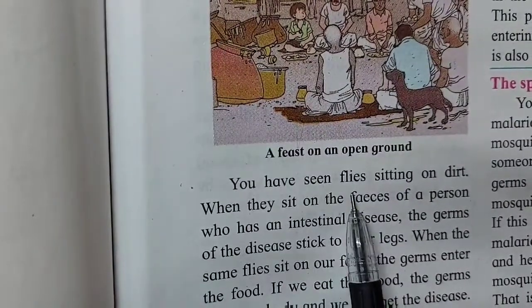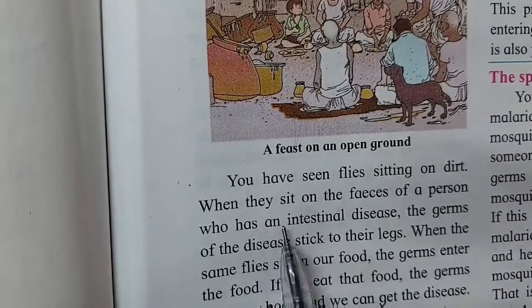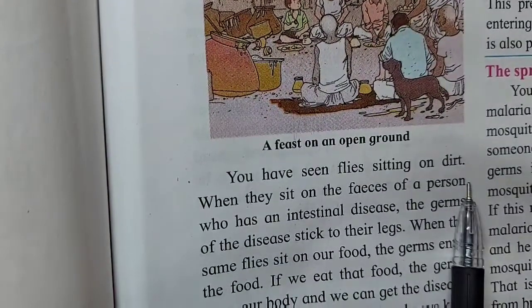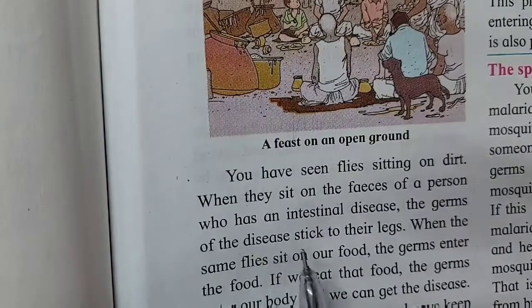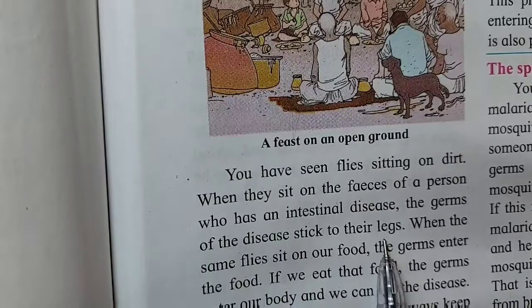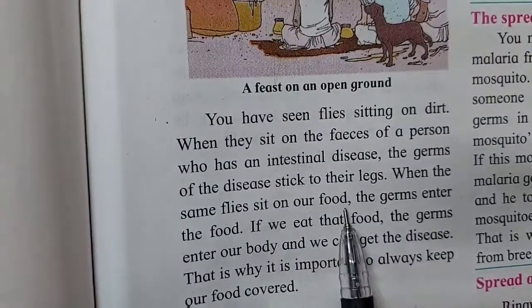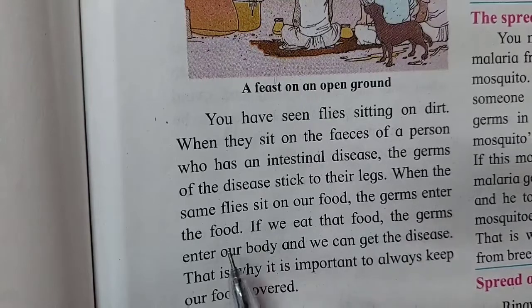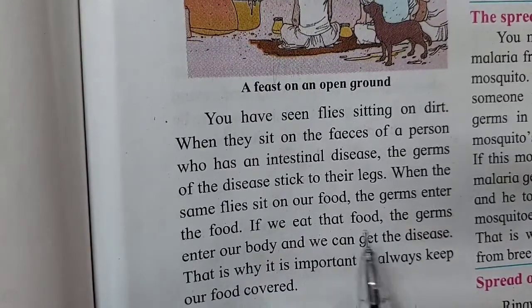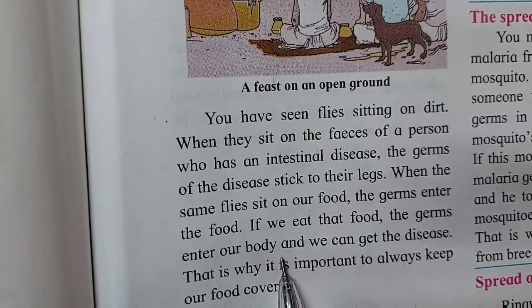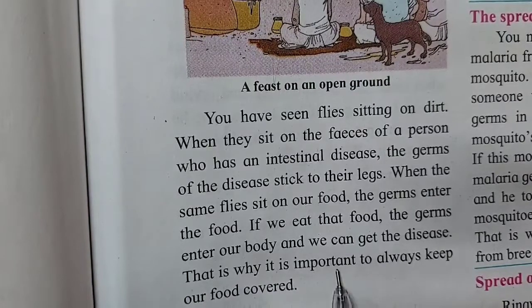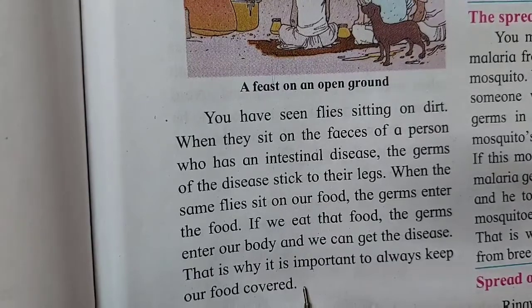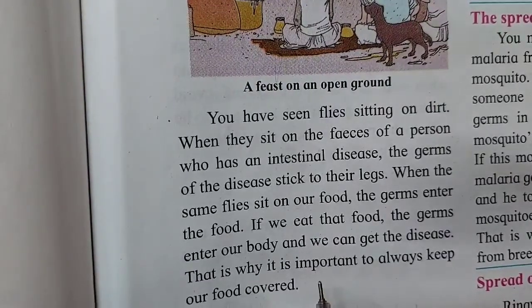You have seen flies sitting on the dirt. When they sit on the feces of a person who has intestinal diseases, the germs of that disease stick to their legs. When the same flies sit on our food, the germs enter the food. If we eat that food, the germs enter our body and we can get the disease. That is why it is important to always keep our food covered. Now children, this is how the diseases spread.